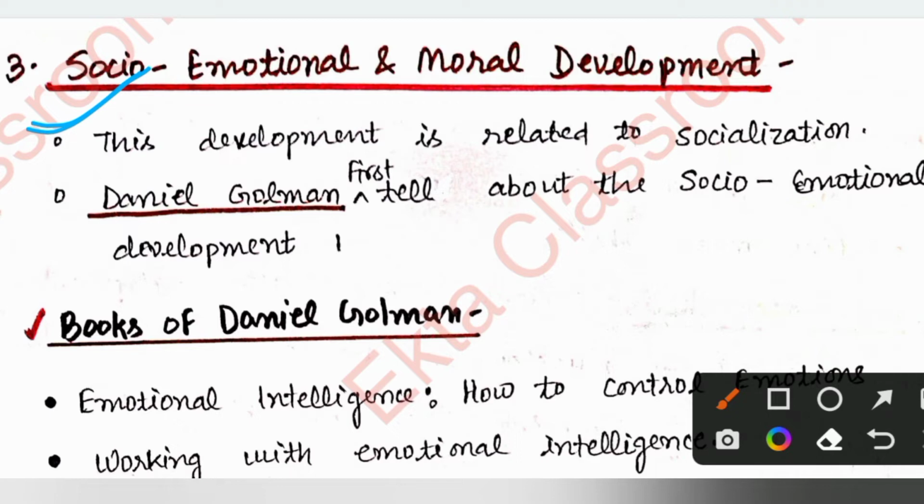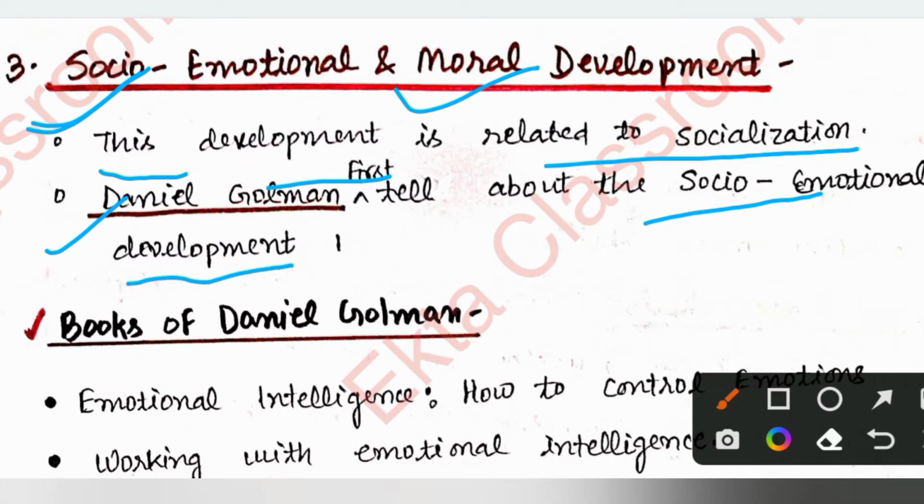Socio means it's related to the social, and moral, so these both terms are related. Now this development is related to socialization. It's very simple. Socio-emotional means related to socialization. And Daniel Goleman first told about the socio-emotional development. Who tells about the socio-emotional development? Daniel Goleman. This is a very important name. You have to remember it.